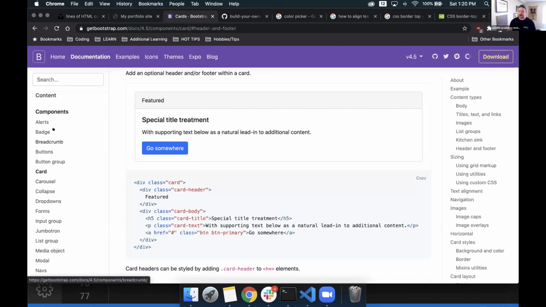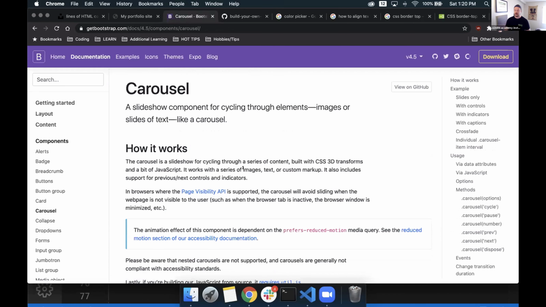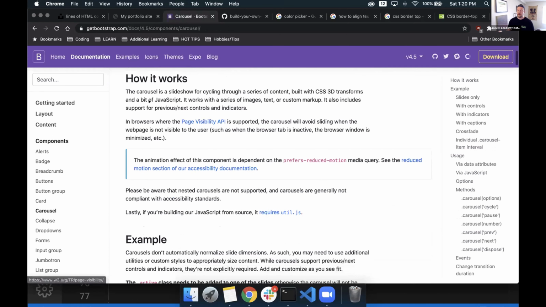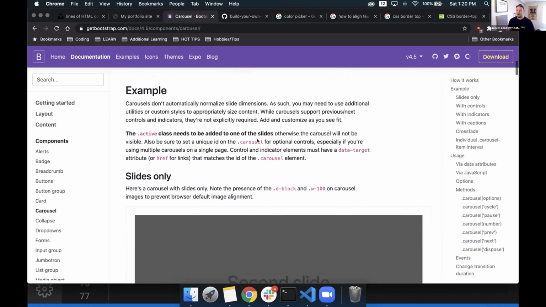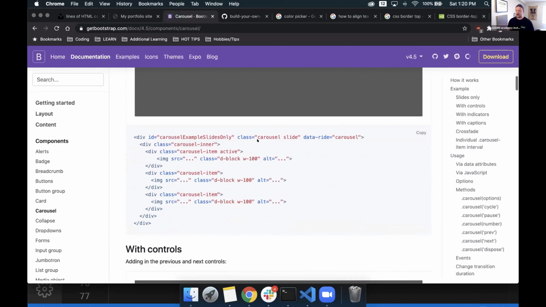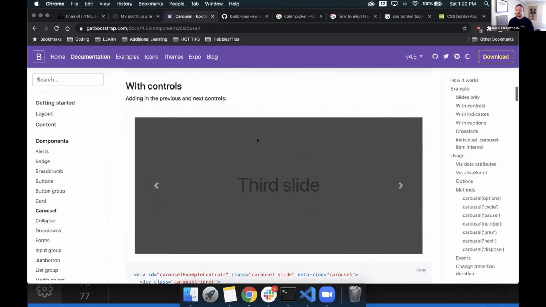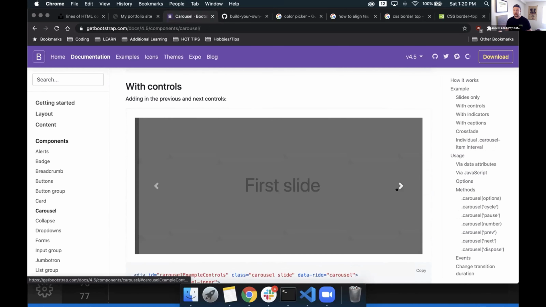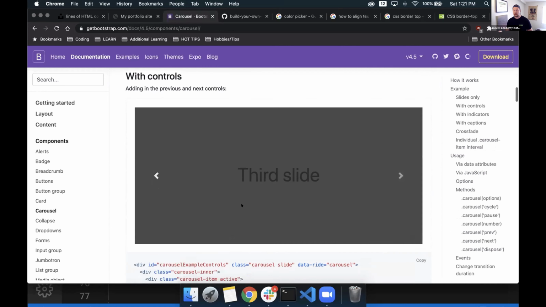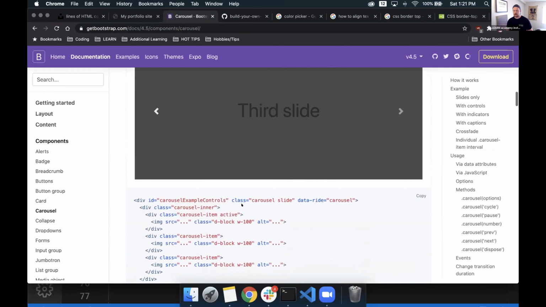And we can see here in the components that we have a carousel available to us as a pre-made component. It's pretty cool. It gives us some good documentation telling us how it works. We can slide down and see what we have as far as different carousels. Ooh, we have one with controls, so we can slide to the left or to the right. That actually seems like it'll do the job we want.